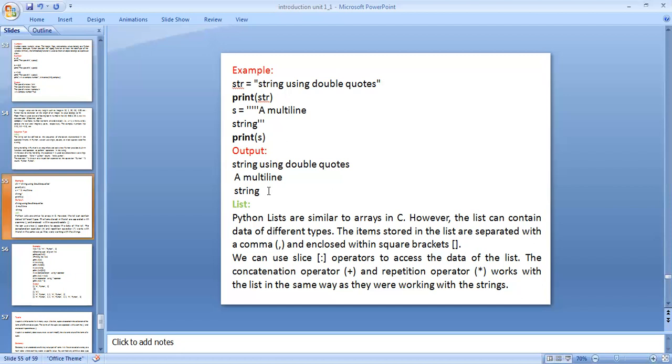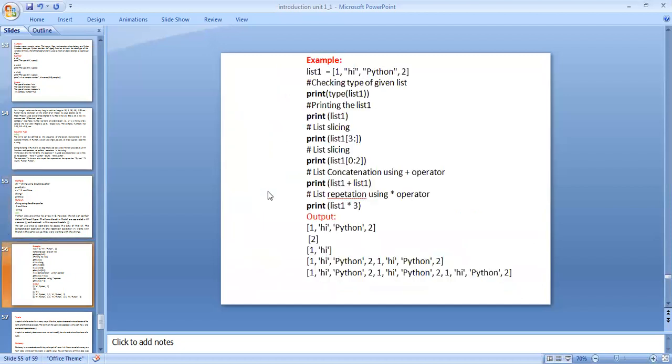Simply put, when you are using the list data type, each and every element is separated by a comma and enclosed within square brackets. When you are accessing the data within the list, use the slice operator; the concatenation operator is plus, the repetition operator is asterisk. This is an example of the list data type.